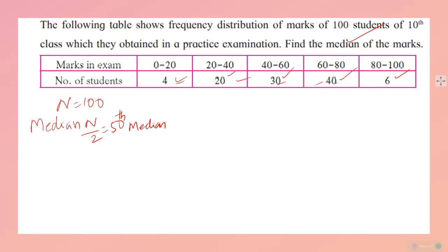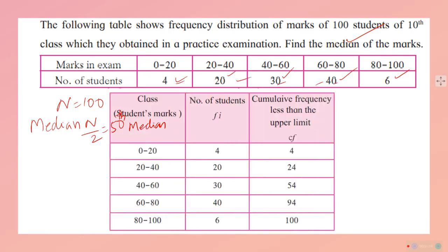We need to make a table as usual, how we used to make. We will make 0 to 20, 20 to 40, 40 to 60, 60 to 80 and 80 to 100. Then according to the given data, 20 is given, 20 is given. So it is inclusive, so no problem, no missing. 4 are there, no need of special class. Class mark is, class division is very correct. And number of students are given in the question. And this is the cumulative frequency.